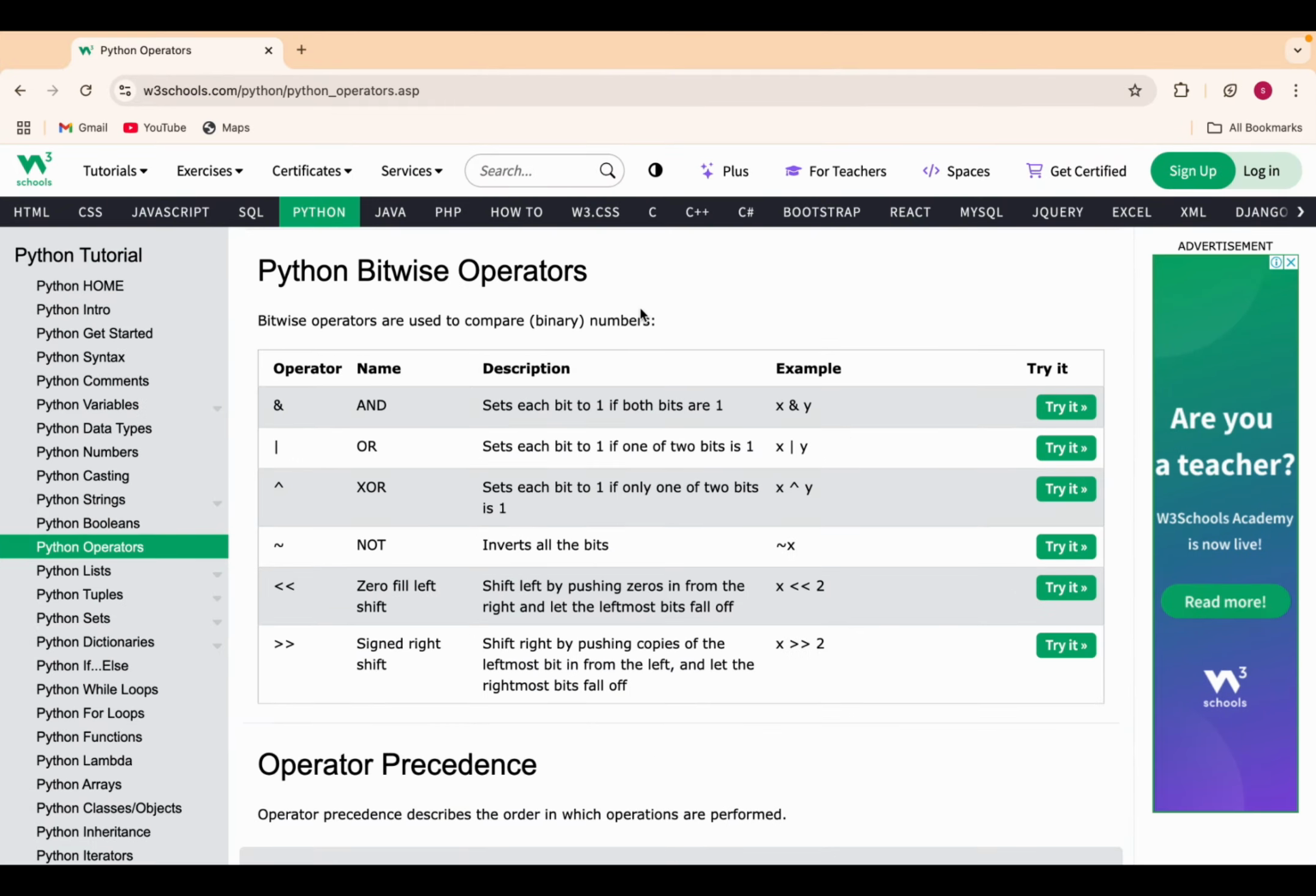Yeah. So now let's move to our last operator, which is the bitwise operator. Let me explain what a bitwise operator is. As you can see, it is clearly written that bitwise operators are used to compare binary numbers. Now what is a binary number? A binary number is something in the form of 0 or 1. For example, in Python you write code in the form of English words, but the machine understands that code not in English words but in the form of 0 and 1.